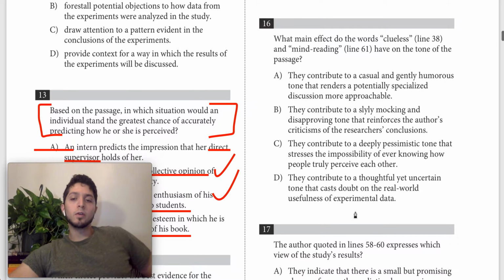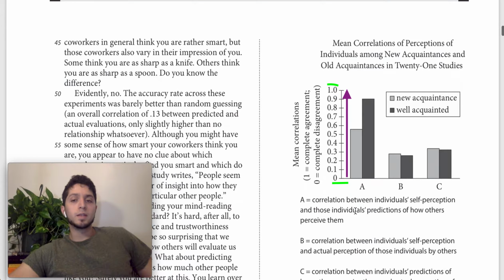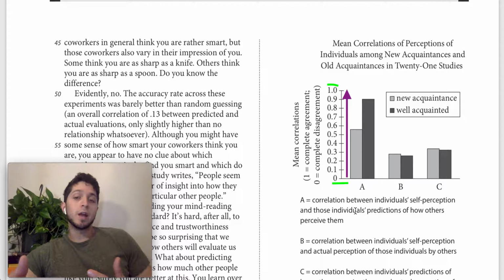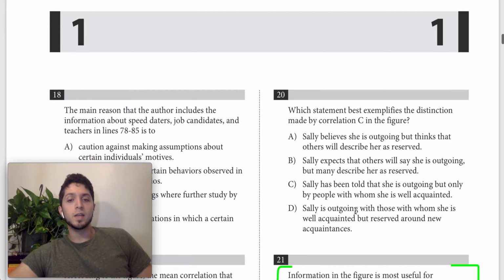So that's it. The only question this could kind of answer is basically, what's the difference between how well I know somebody versus a new acquaintance? Basically, am I good at predicting how people view me? Do I know how other people view me, etc.?